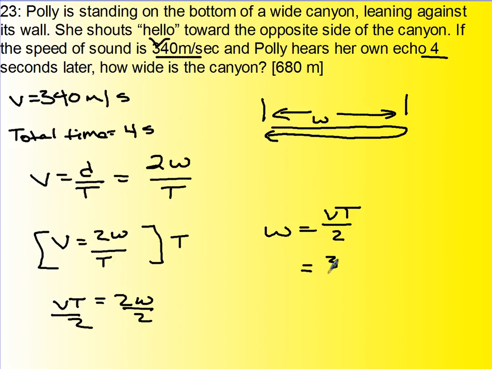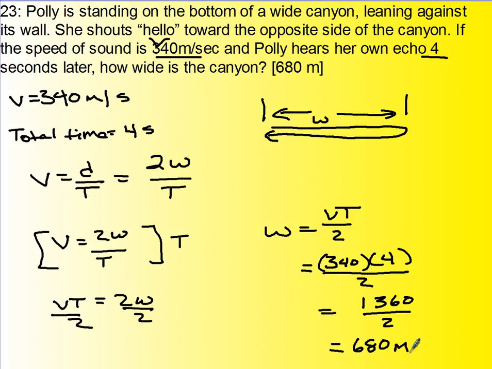So the velocity is 340. The time is 4 seconds, divided by 2. So 340, multiply your numerator. Let's start over. 340 times 4 is 1360. And then that's going to be divided by 2. So it's 680 meters.